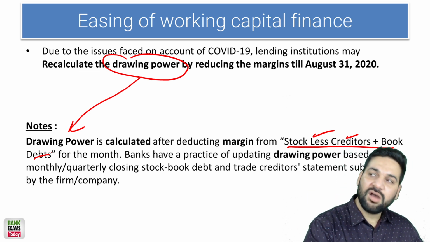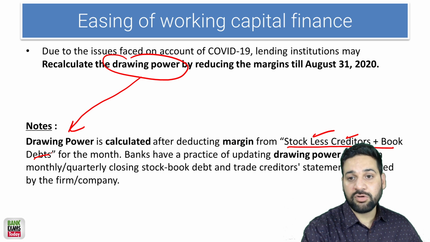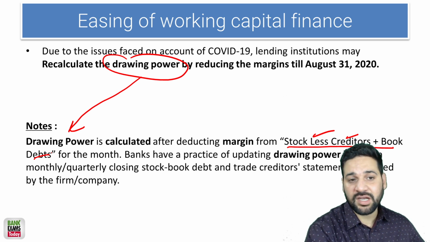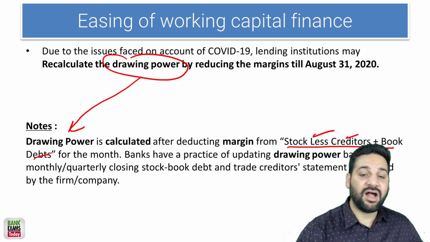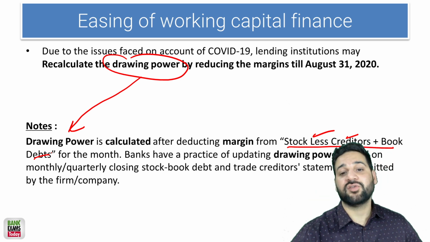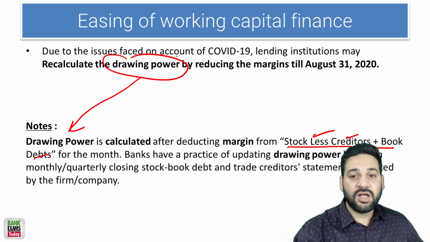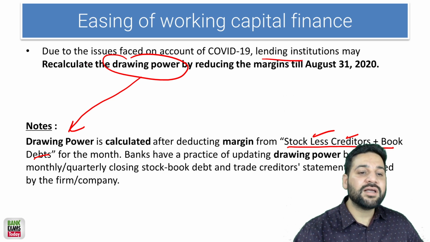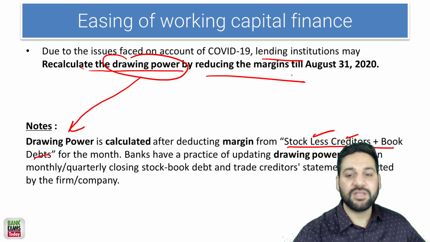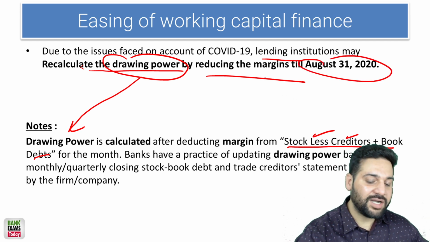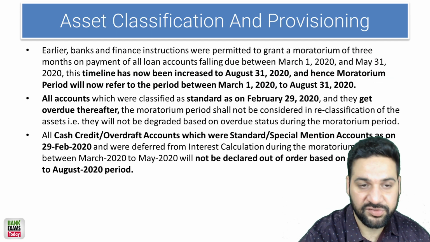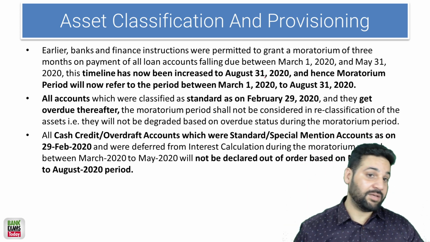That is how much loan or CC a business can take from the banks. Now the banks are asked to reduce their margins. The lending institutions may recalculate the drawing powers by reducing the margins until 31st of August 2020, so that they can give more loans to businesses, because businesses are going through tough times.